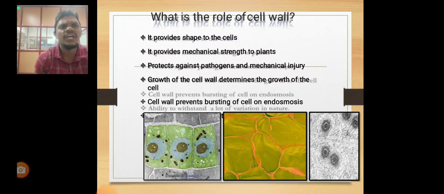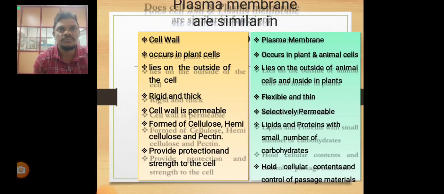What is the role of the cell wall? It provides shape to the cell. It provides mechanical strength to plants and protects against pathogens and mechanical injury. The growth of the cell wall determines the growth of the cell.